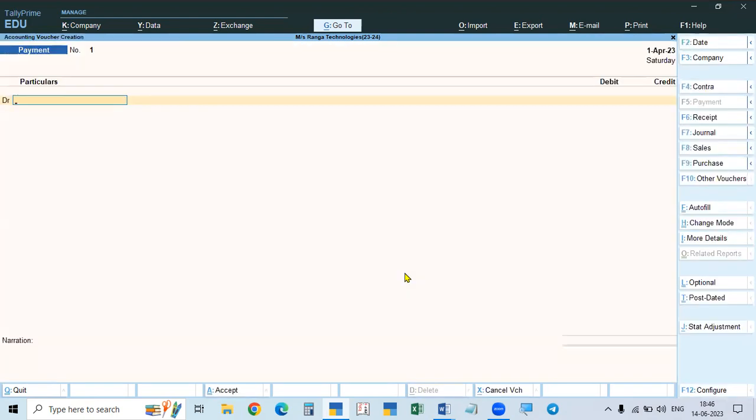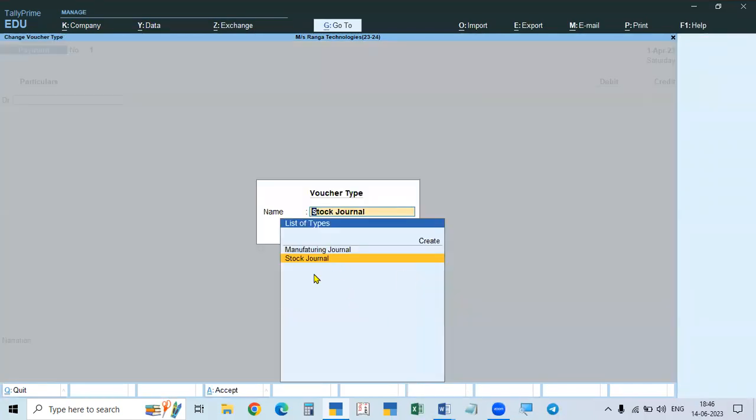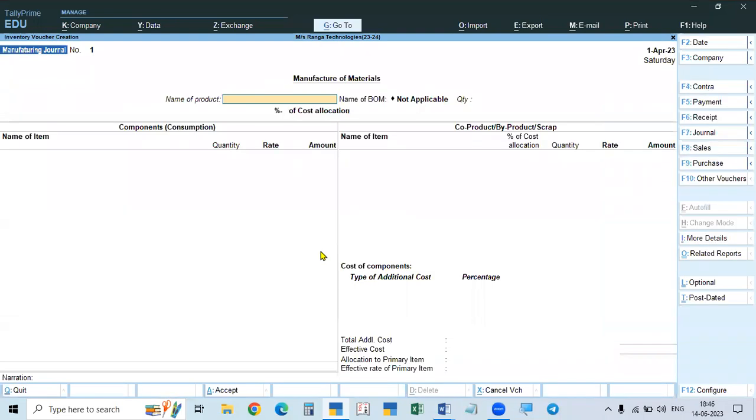Now in the vouchers, you have to select. It is Alt F7. If you click Alt F7, both will be shown. For both, the shortcut key is Alt F7. So if you want stock journal or manufacturing journal, you select the manufacturing journal. In this case, we gave the option use as manufacturing journal. This is the meaning, manufacturing of materials.